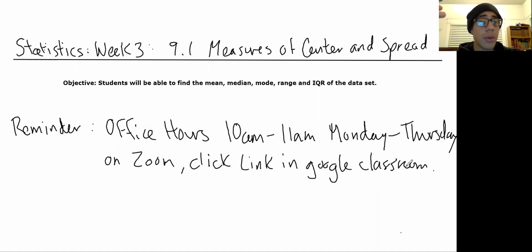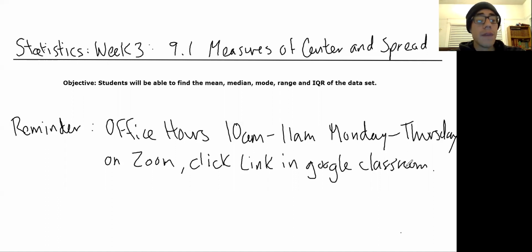We're already on week three, and there's already 3 weeks worth of assignments that are due. I've already finished grading the first set, and not everyone has turned something in. So if you're watching this and you haven't turned in week one and two assignments, please be sure to do that. Even if they're late, you can probably still get some points on it. If you don't turn anything in, then it's going to be really bad because it's going to pile up. And by the time that the quarter's over, you'll see that maybe you didn't pass the class because you missed a couple of assignments, and that is 100% preventable.